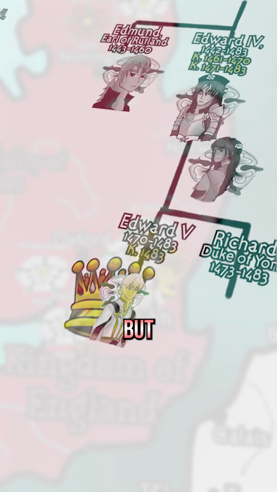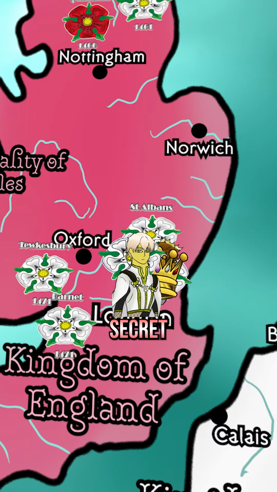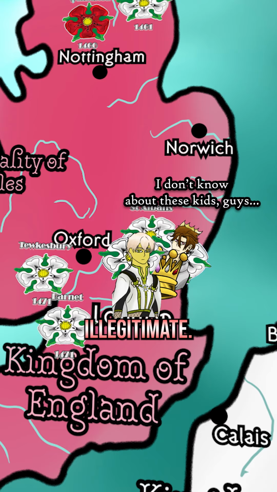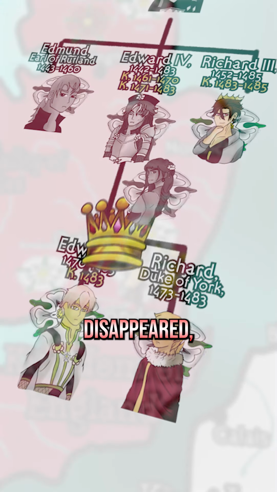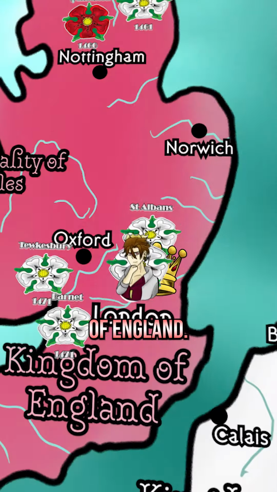Upon his death, his 12-year-old son was set to be king, but Edward's brother announced that his brother's secret marriage made the child's claim illegitimate. Young Edward and his brother conveniently disappeared, and Richard III became King of England.